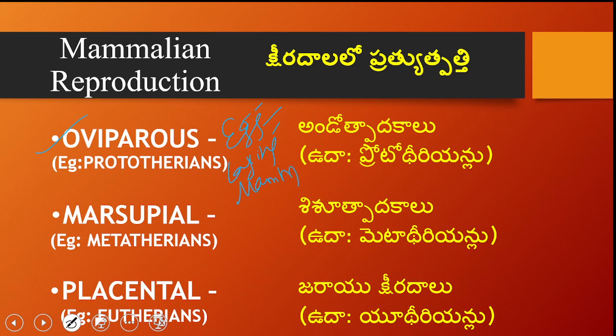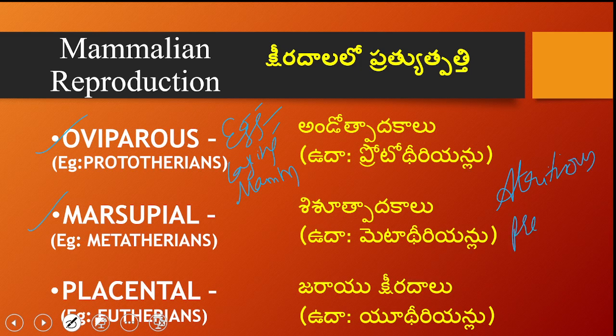And the second one is marsupial. These are the organisms which produce young ones, and these young ones are said to be altricial, not precocial. There are two terms, altricial and precocial. Precocial means once they are born, they are independent and can run on their own.